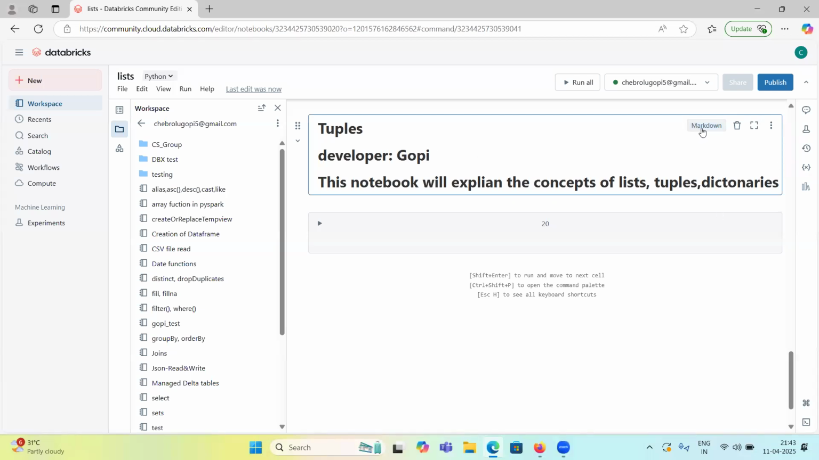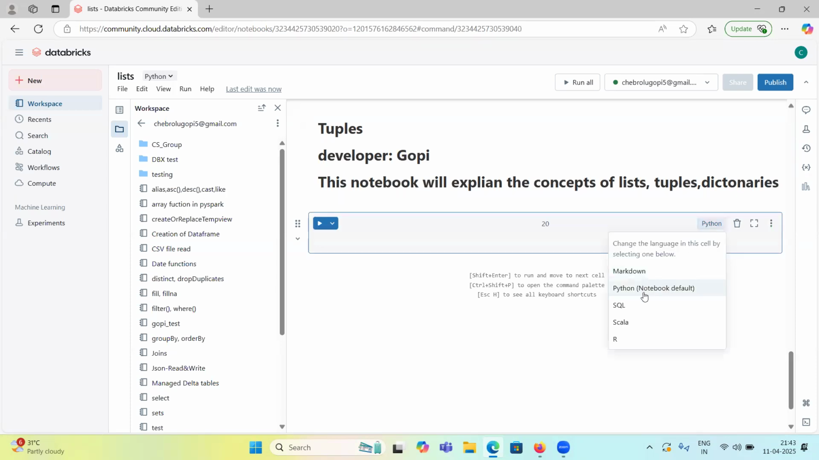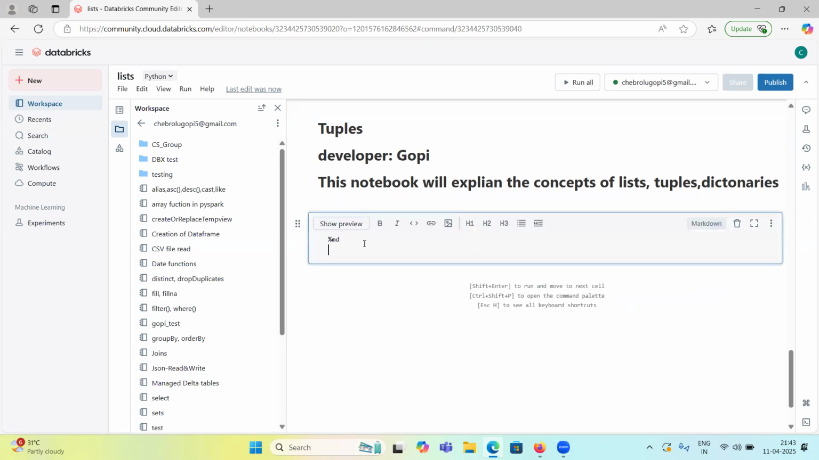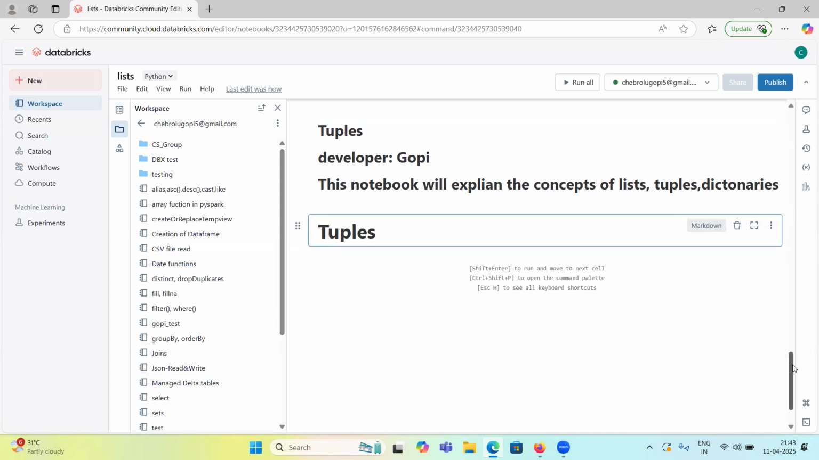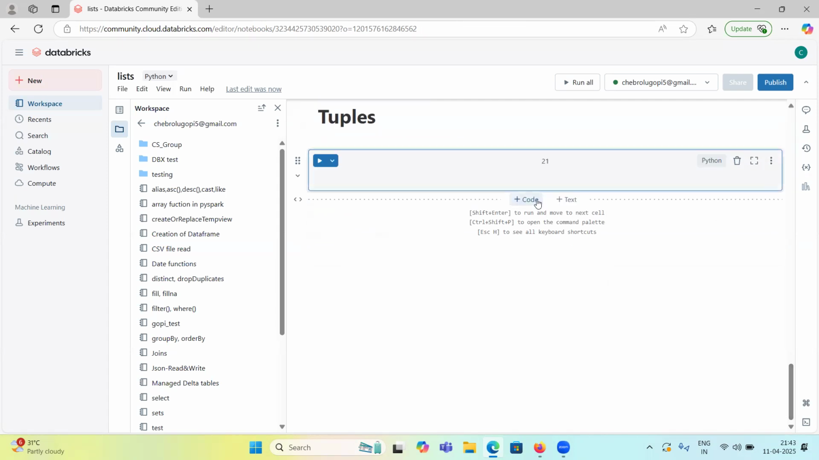Otherwise, you can check here, markdown. Here also we will have markdown. If you click on this markdown, here you can write whatever. Tuples, if you want to write, yeah, you can write like this. Okay, so Databricks is very user friendly, guys. That's why for Python I haven't chosen Visual Studio Code or Jupyter or Google Colab, because we are going to work on Databricks, right?